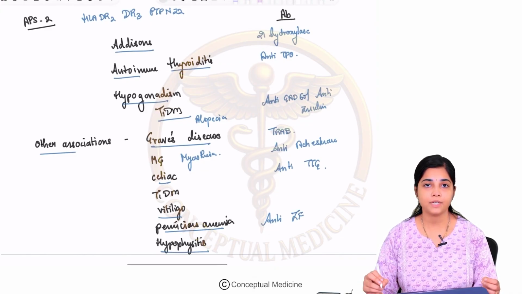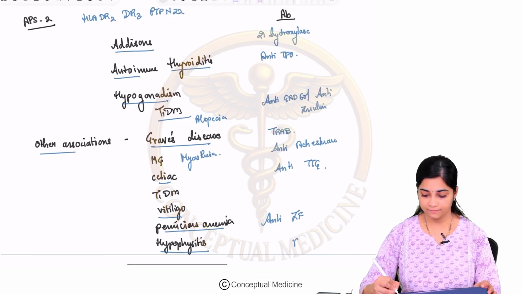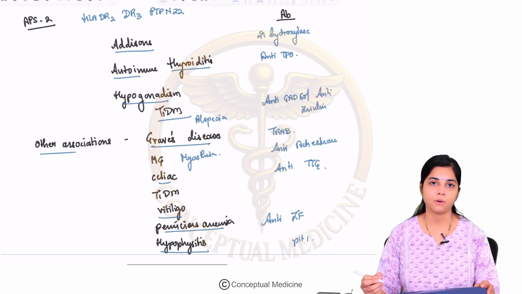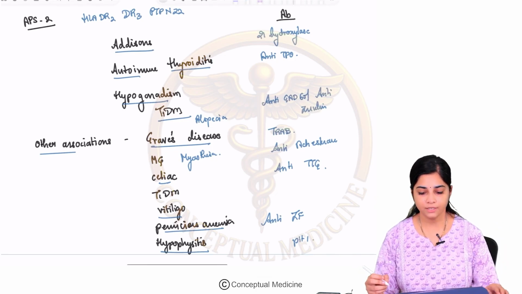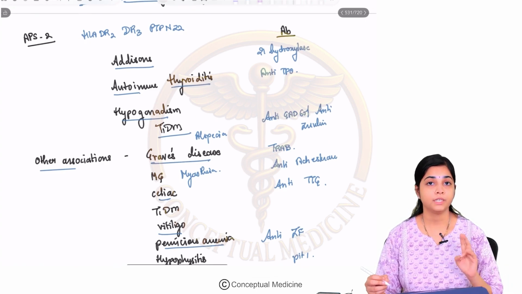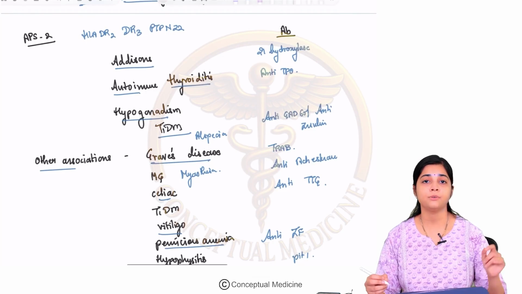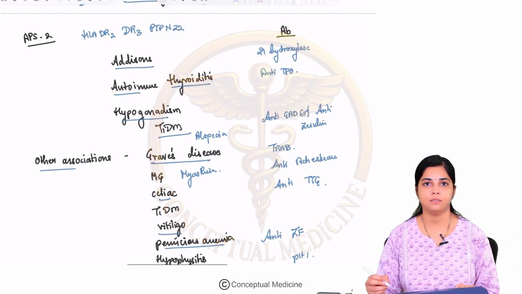You can have hypophysitis where there is an autoimmune destruction of the pituitary gland where you have antibodies to PIT1 or PROP1 which are basically transcription factors in the development of the pituitary. Fine. So this is about the key highlighting features of APS2. What you really have to remember about APS2 is that you cannot localize to one gene. It is polygenic and you have multiple antibodies.